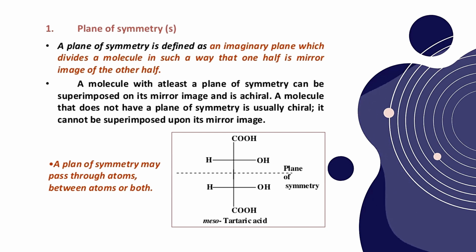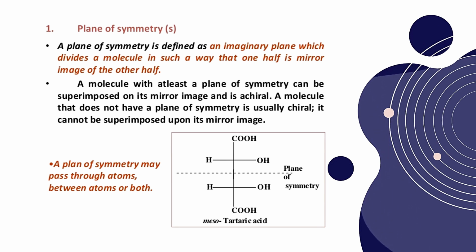Okay, one is hydrogen, another one is OH, and one COH group. So like that, if we draw a plane of symmetry from the middle of the mesotartaric acid, it can divide that mesotartaric acid into equal halves. So these are each mirror images of each other. Okay, so that's why this comes under plane of symmetry.